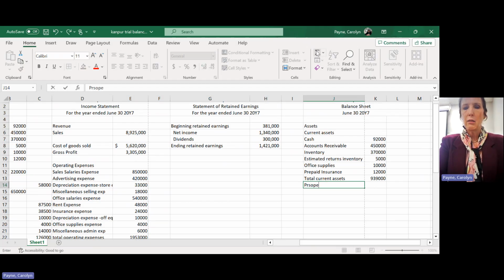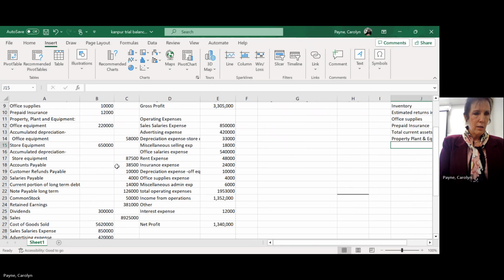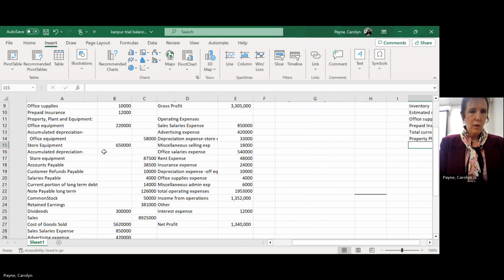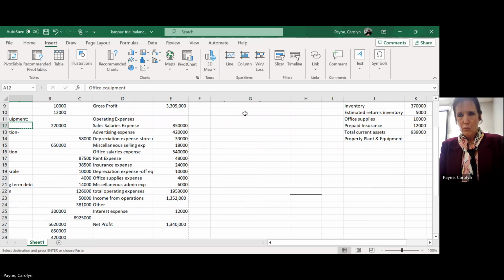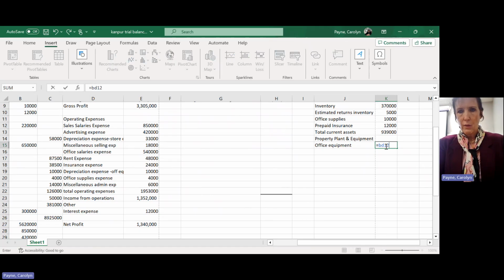Then I'm going to put my next heading, which is property, plant, and equipment. All right, and then I'm going to come over here. So office equipment is my first property, plant, and equipment. So that's B12. Got my heading. And B12, whoops, just typed it.